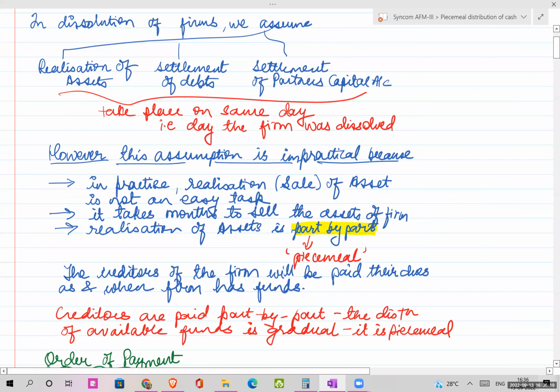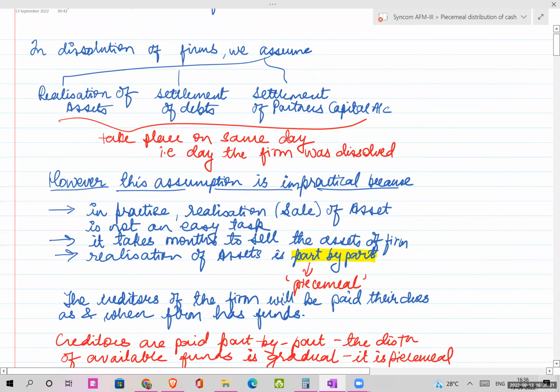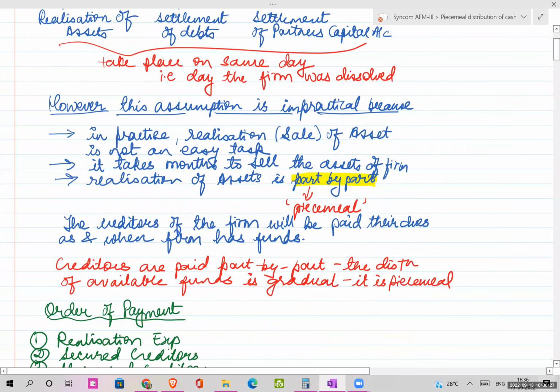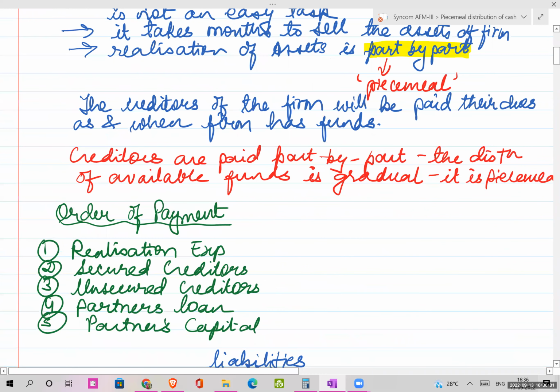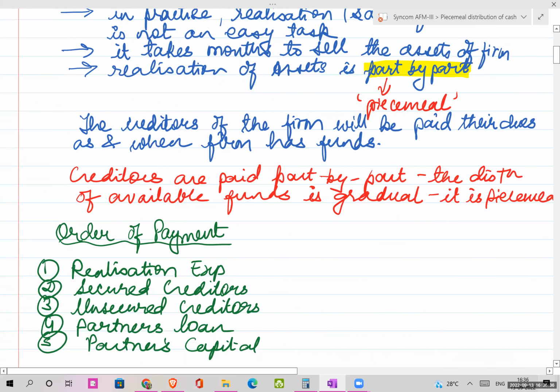I hope till here it is clear to everyone what piecemeal distribution of cash is. Now, this is the order of payment. Realization expenses will be kept aside first, then secured creditors, unsecured creditors, partners' loan, and partners' capital.